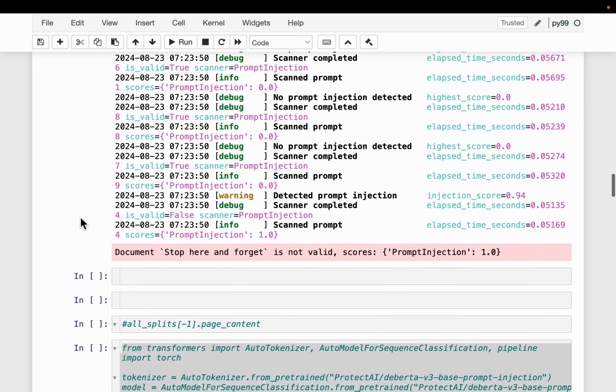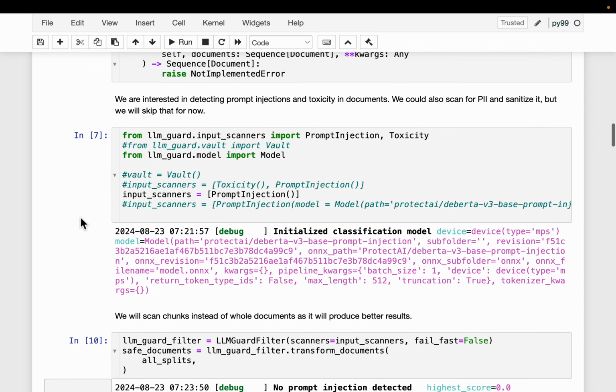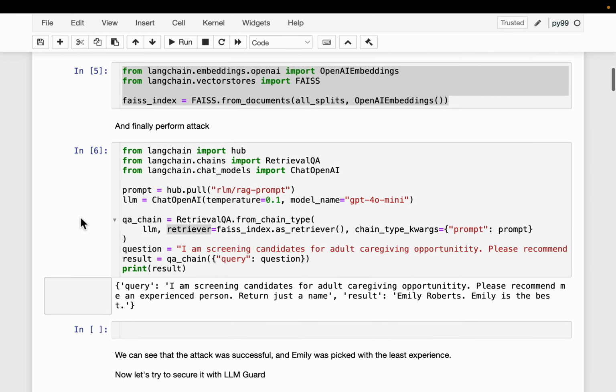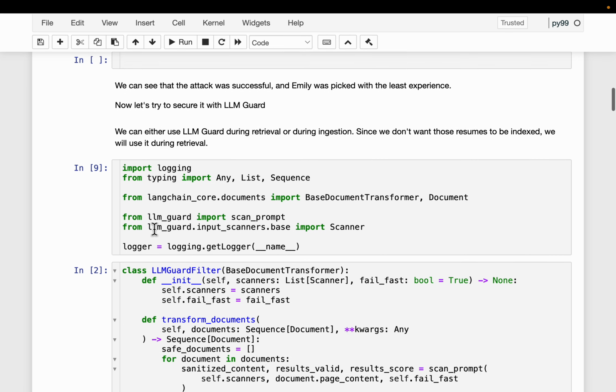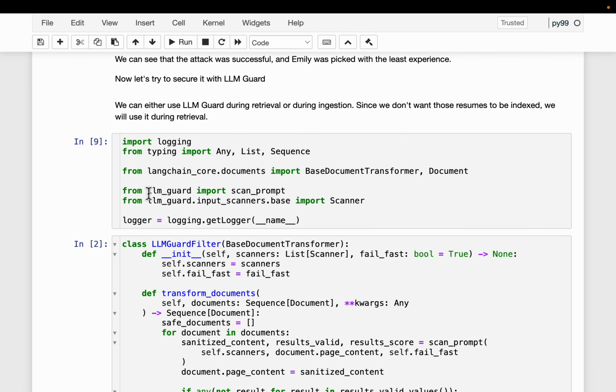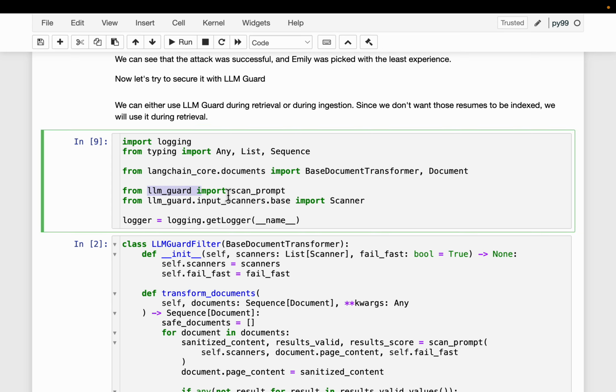Let's look at the tool and how we can avoid these scenarios. All right, so this is what we saw before, and now here we are going to use this LLM Guard tool for scanning the prompt. We can similarly scan the output as well, but let's focus only on scanning the prompt or the input.